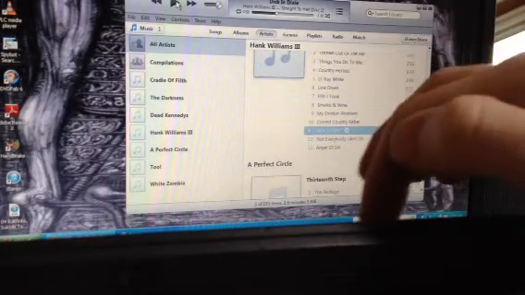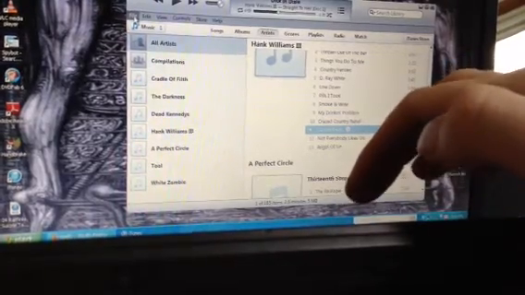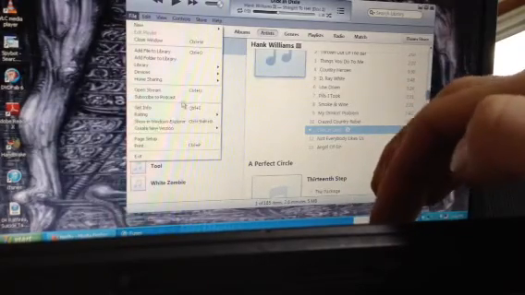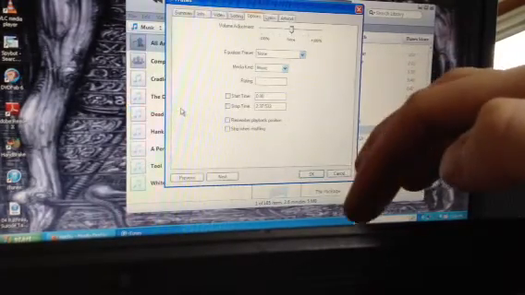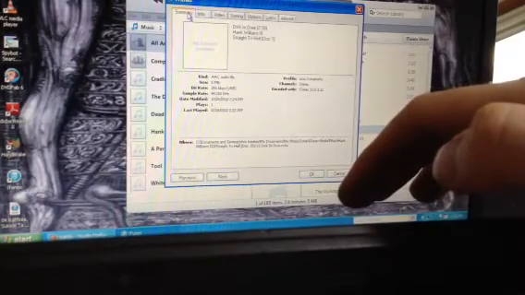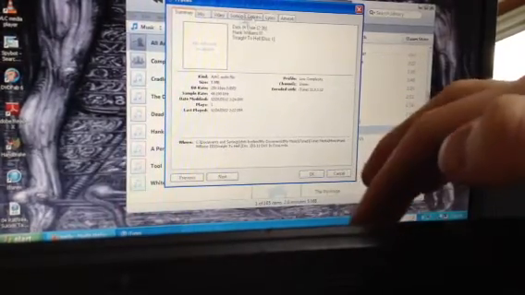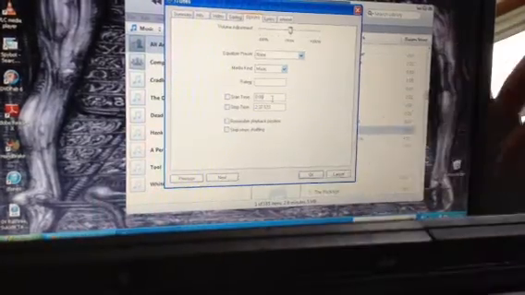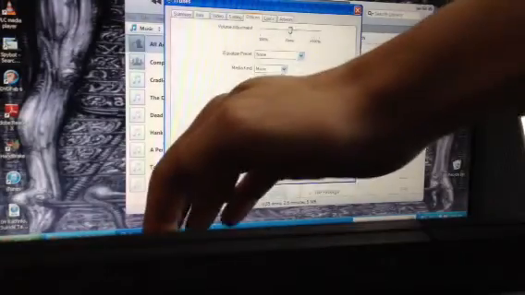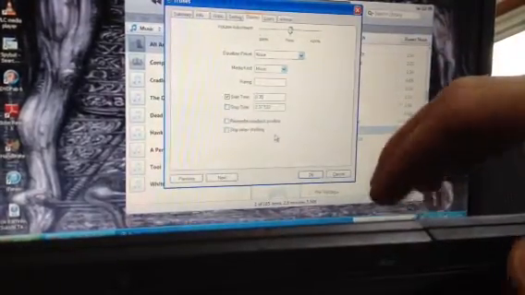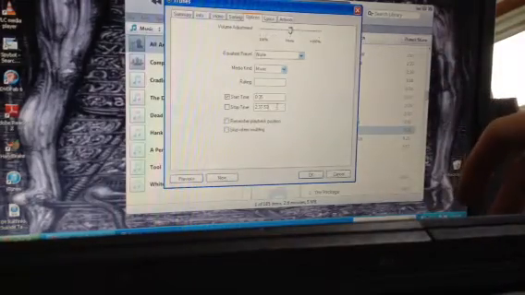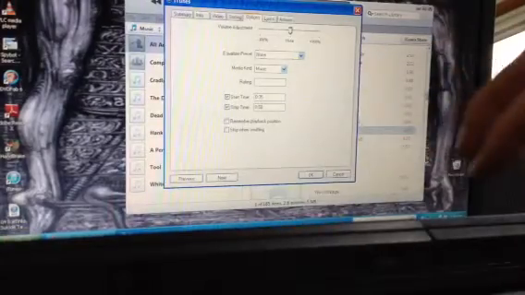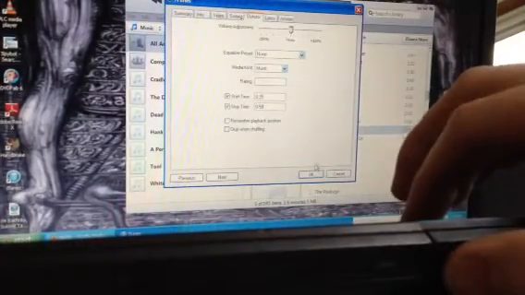So, excuse me, what you want to do is switch to File and hit Get Info. Usually it'll be on Summary here. So, you go to Options and you want to go to Start Time and Stop Time. So you change your start time to 35 seconds and change the stop time to 0 and 58 seconds. Then you just hit OK and that'll save it.